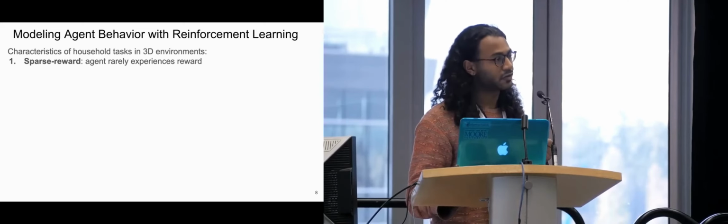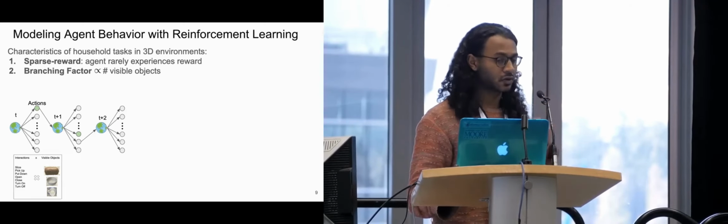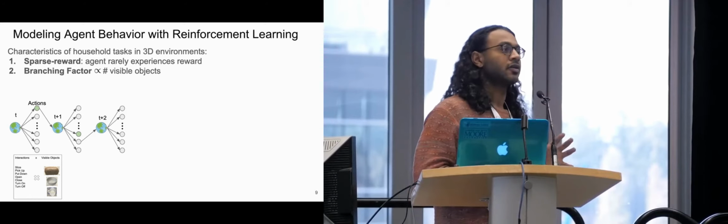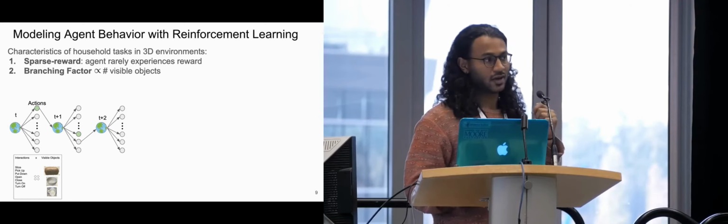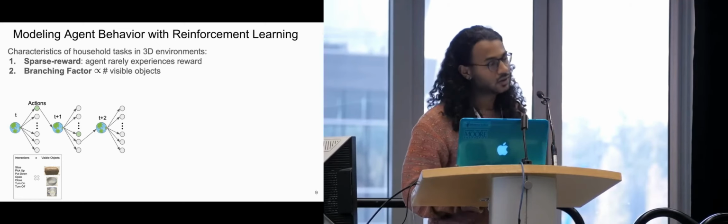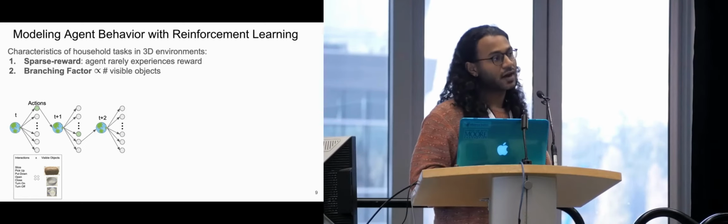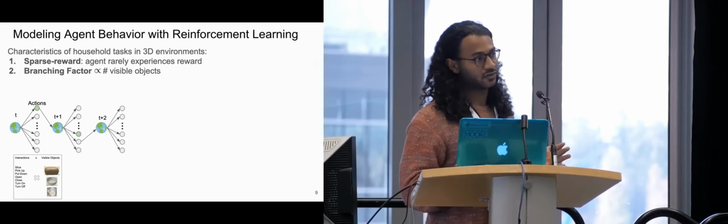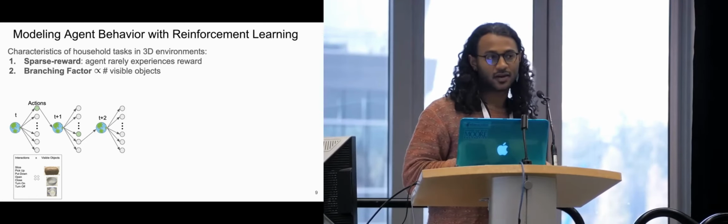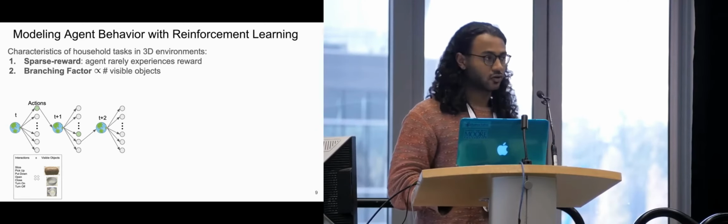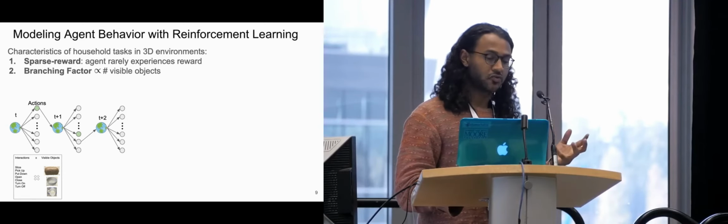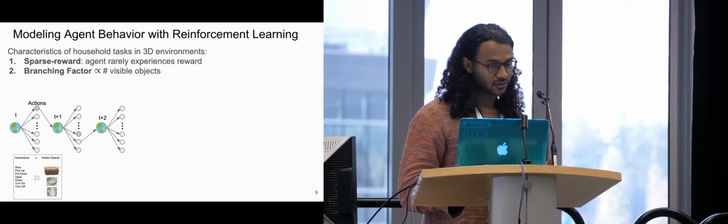To get some intuition for why this means it's a sparse reward setting, let's look at another characteristic, which is the branching factor. The branching factor corresponds to the number of actions that the agent can take at every time step. Here I show the world state with its globe, and I show the actions over here.